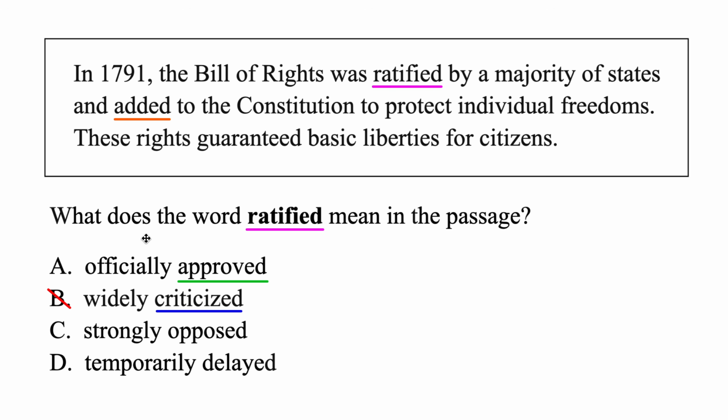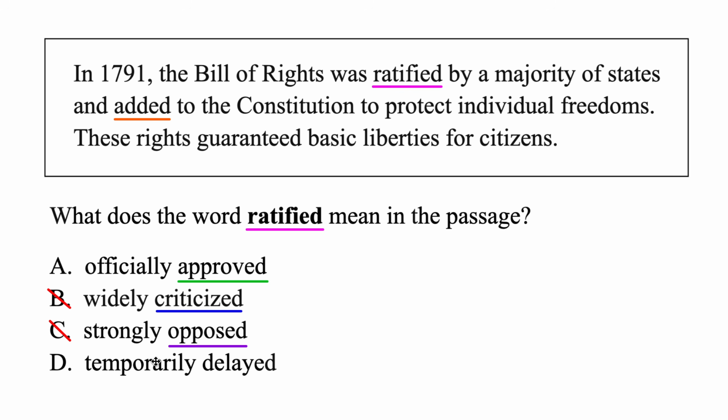Okay, the third one, strongly opposed. The Bill of Rights was strongly opposed by a majority of states and added to the Constitution. But to oppose something, that means you have problems with it, you don't like it. It's kind of like criticizing something. So again, you wouldn't want to add it to the Constitution if you oppose it or don't like it. So C, that's out as well.